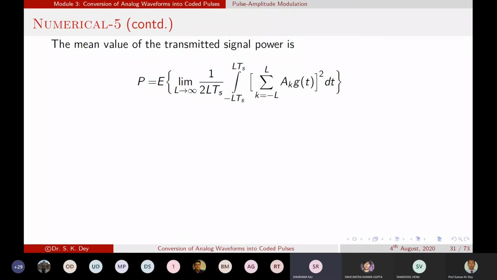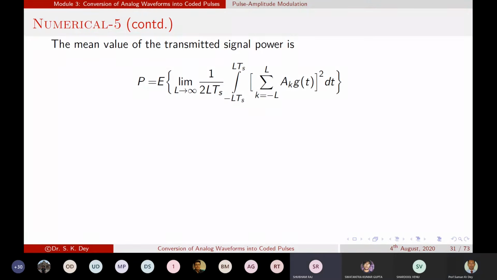So how is LTS the time period? Once again, suppose the sample period is TS and L number of samples are there in a single time period. So what should be the total time period? L number of samples are present within a time period and the time duration for each sample is TS. So what should be the time period?